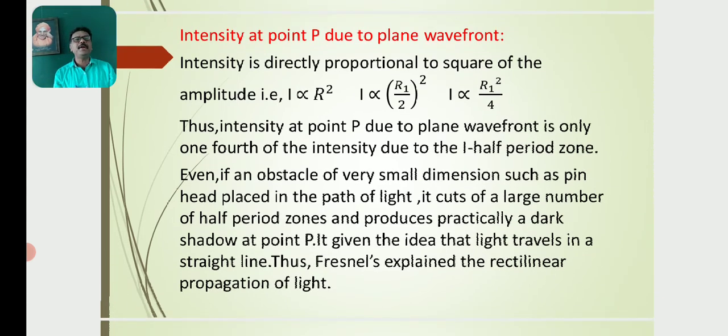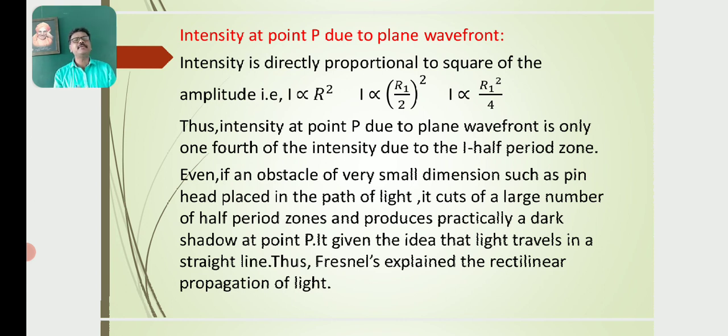Intensity at a point P due to a plane wavefront. Intensity is directly proportional to the square of the amplitude. That is, I is proportional to R squared, so I is proportional to (R1 by 2) whole squared, so I is proportional to R1 squared by 4.